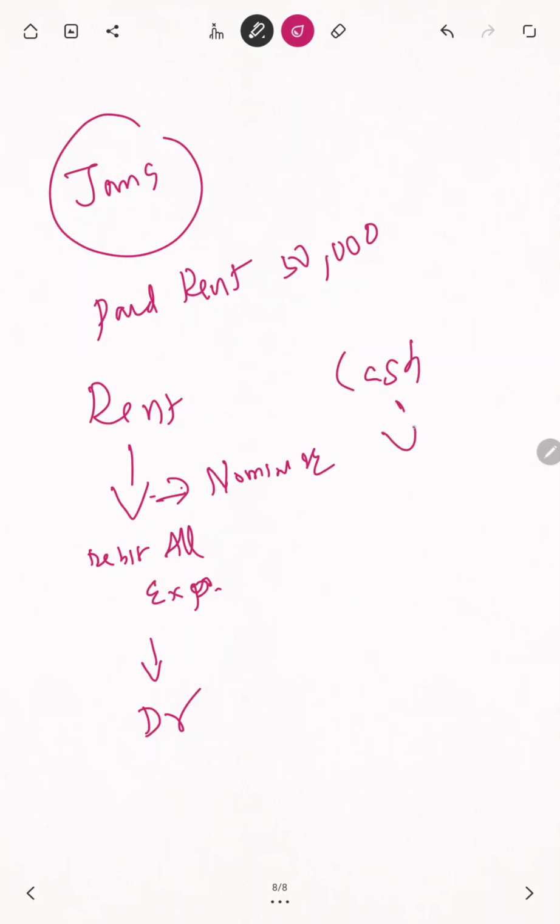Next one. Cash, what account? Real account. Real account means what? Tell the rule: comes in or goes out. Cash, 50,000 cash. Is it going out from the business or coming into the business? Not from your point of view or my point of view. From Sridhar and Co's point of view, Sridhar and Co is paying cash. That cash is going out. When it goes out, it is credit only. See, now the rent account is debited, the cash account is credited. So 50,000.